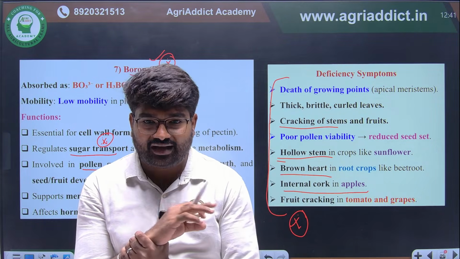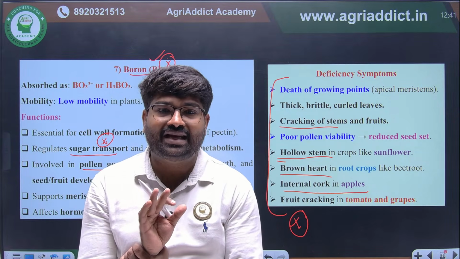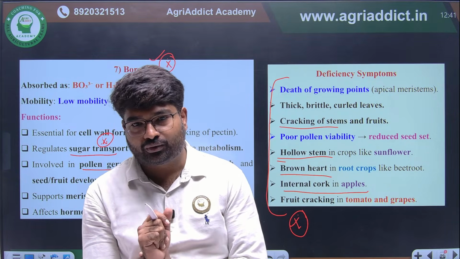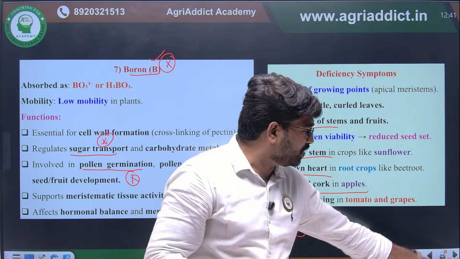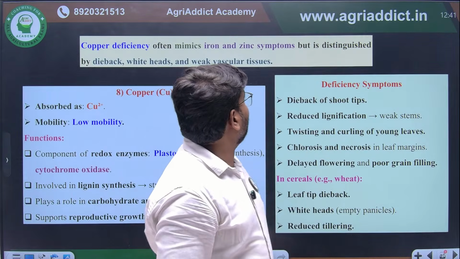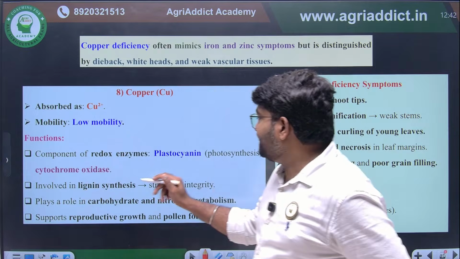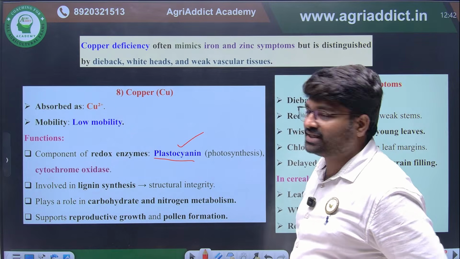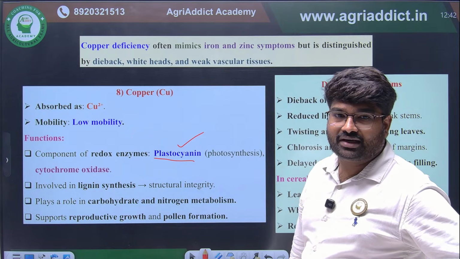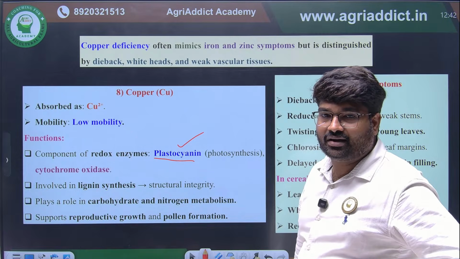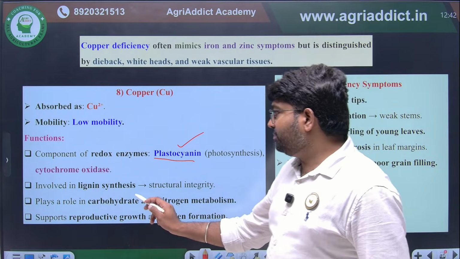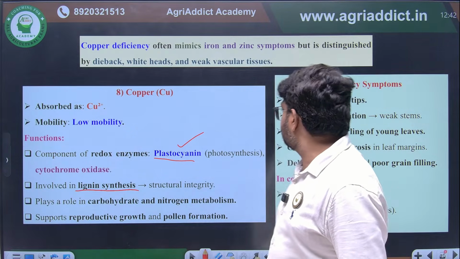Whatever we are taking, given in the slide, is highly sufficient to cover the mineral nutrition portion. So you just revise this properly. Okay. Then the last element, copper. The most important thing is plastocyanin, which we have already seen. Copper containing electron transport chain. That will be there. Copper is also involved in lignin synthesis.